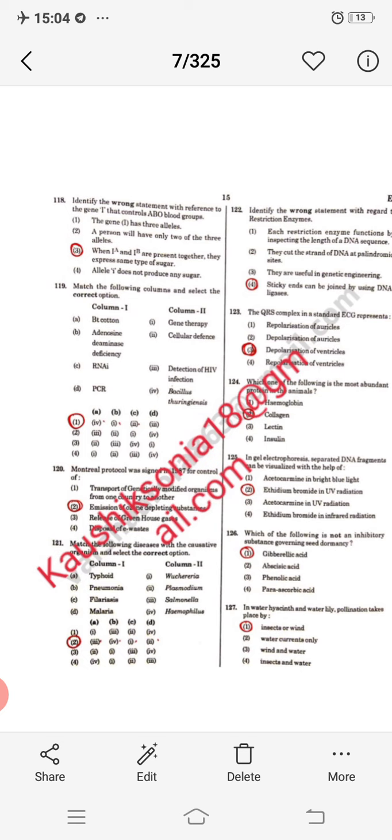Next question, Montreal Protocol was signed in 1987, was for control of. So it is basically related to emission of ozone depleting substances. So option 2 will be right. Next, match the following diseases with their causative agents and you have to tell the correct option. So typhoid, Wuchereria, no, pneumonia, Plasmodium, no, filariasis, Salmonella, no, and malaria. Okay, you have to match the following. Okay, so typhoid is Salmonella, Salmonella typhi से होता है बेटा. Pneumonia, pneumonia किससे होता है? Haemophilus influenzae से. Okay, filariasis Wuchereria worm से होगा, malaria Plasmodium से.